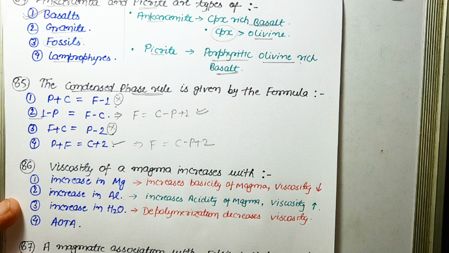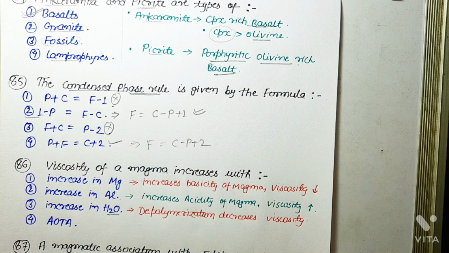While by increasing H2O in magma, depolymerization occurs, and because of depolymerization, it decreases the viscosity. Depolymerization is that in which adding water breaks oxygen bonds in the magmatic network, and because of this, the viscosity of magma decreases.